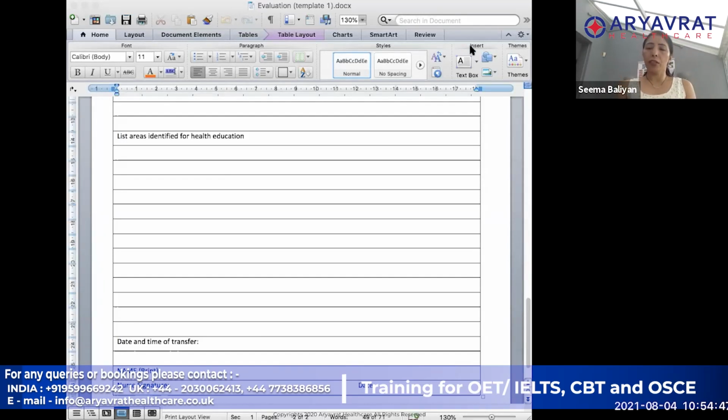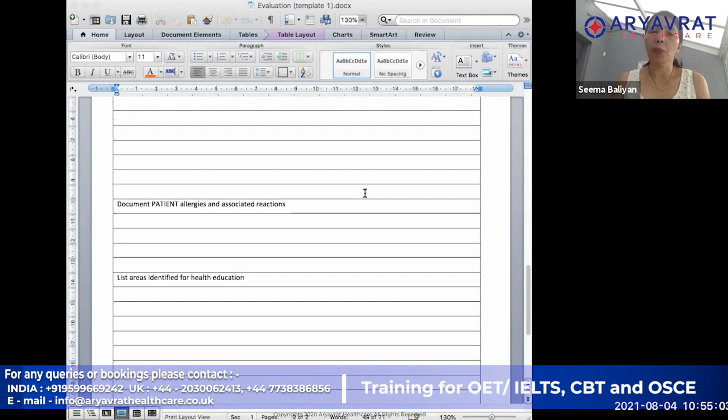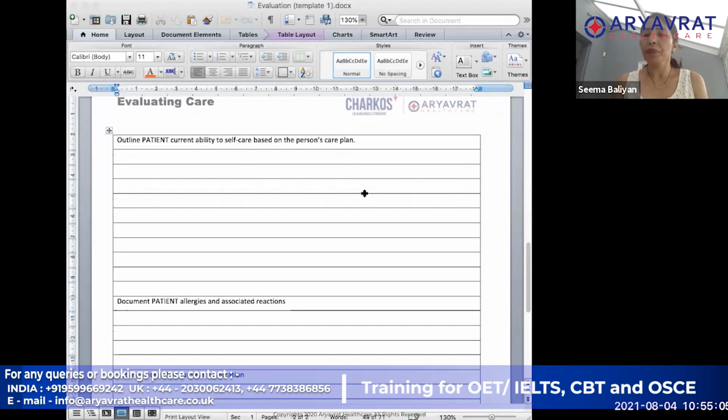Now evaluation also has one different type, which is the end of life evaluation, that we can do once you are coming for face-to-face training. There is not much difference in that one. The principle still stays the same, but instead of outlining the patient's current ability, it asks about the patient's spiritual and family needs.